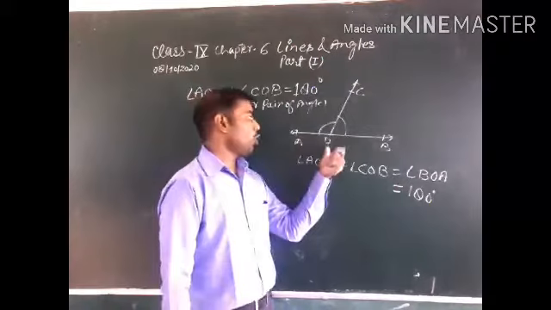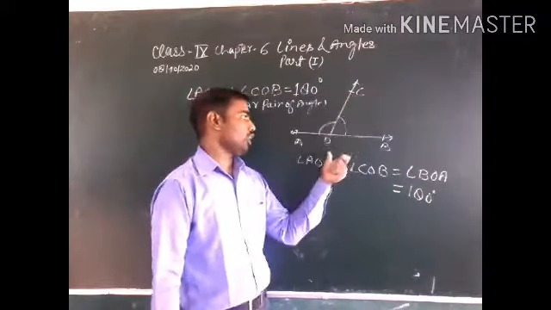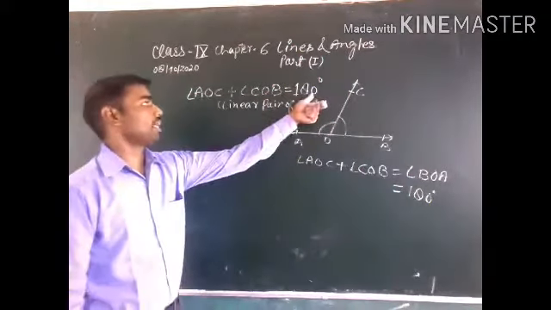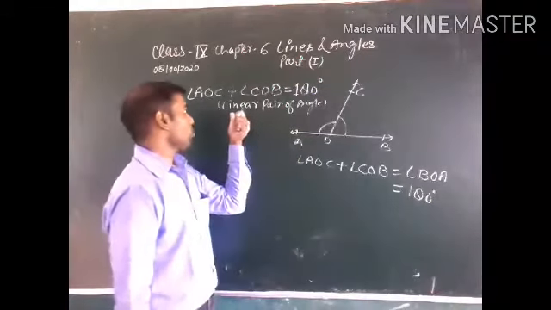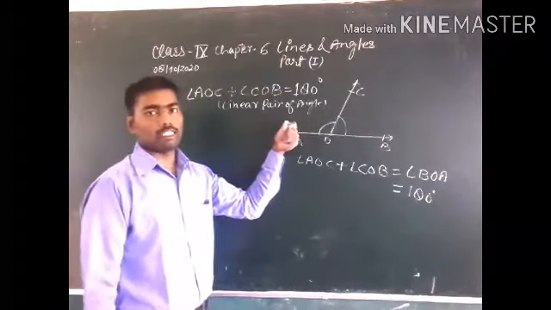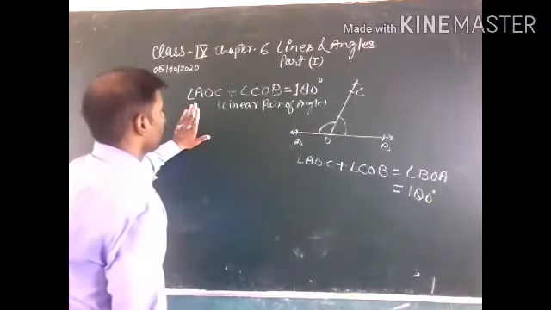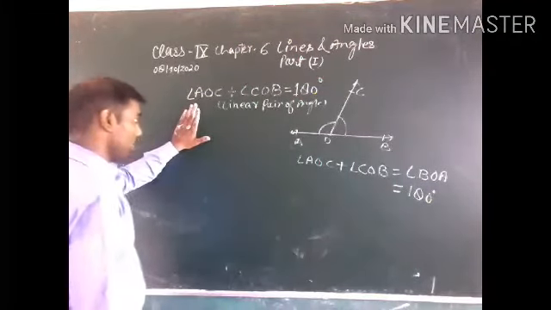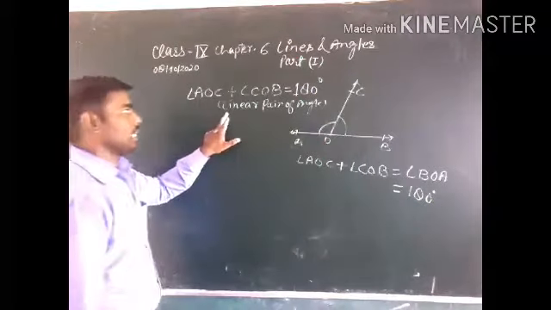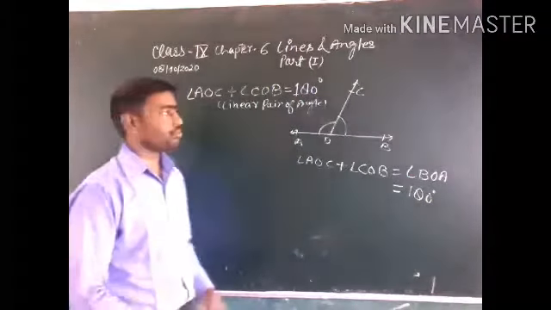Hence, angle AOC plus angle COB is equal to 180 degrees, and this is also a linear pair of angles. We write angle AOC plus COB is equal to 180 and in brackets linear pair of angles.